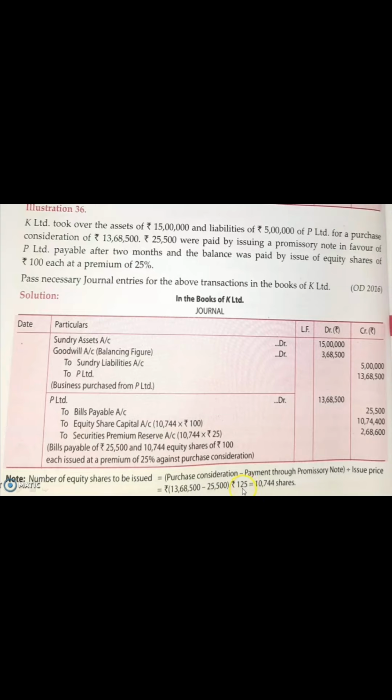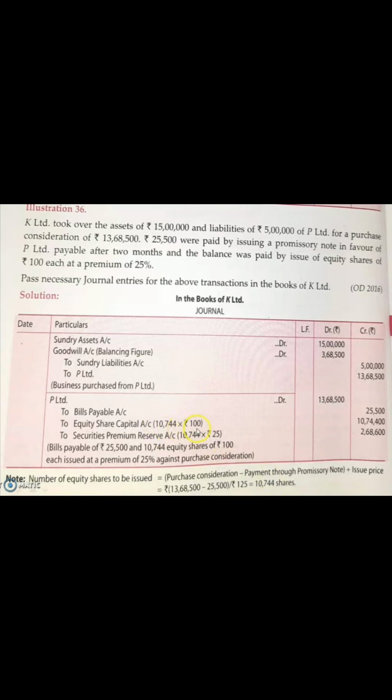What is this 125? Face value, that is 100, plus premium 25. So your issue price, the price for which you are issuing this share, is 125. After dividing this amount, you will get 10,744 shares. So you are giving P Limited 10,744 shares of your company.